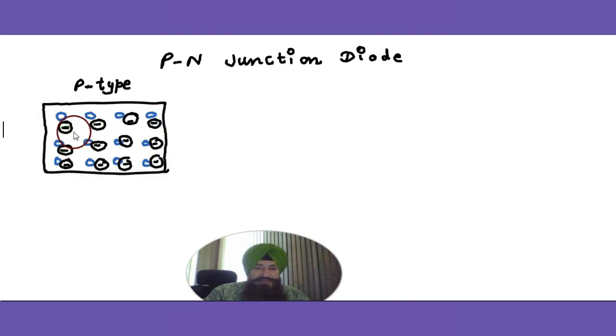So in the P-type semiconductor, the number of impurity atoms like 1, 2, 3, 4, 5, 6, 7, 8, 9, 10, 11, 12. 12 are the impurity atoms like gallium, and each impurity atom forms 1 hole, and there are 12 holes. Okay, these are the majority carriers. Of course, in the semiconductor, some electron-hole pairs are also generated by thermal energy. They are in addition. We're just talking about the carriers which are generated by doping.